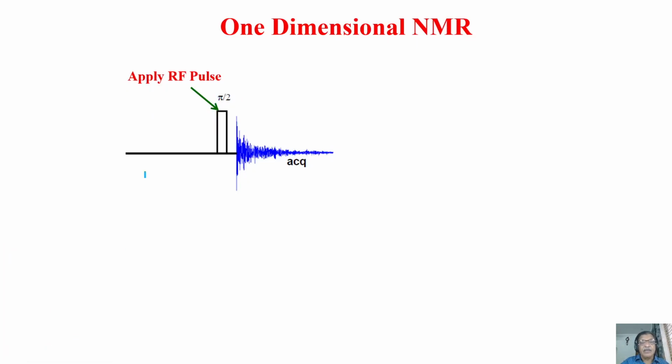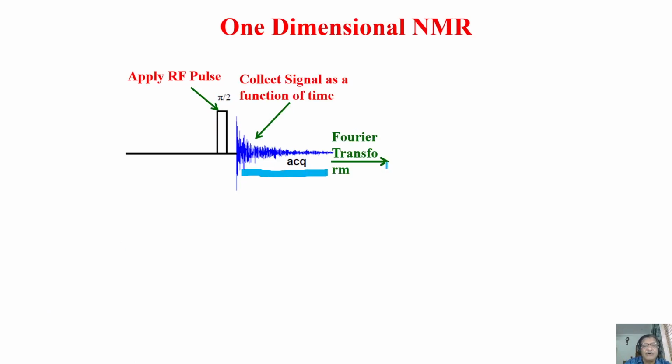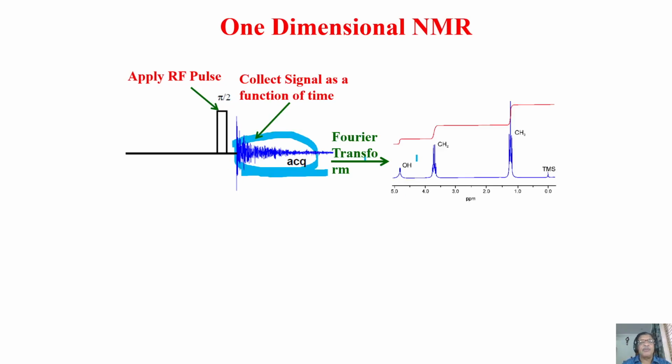Fine. This is what is happening here. If you look at it, you are collecting the signal as a function of time. And what you are going to do is the Fourier transformation. Remember, I said when you collect the signal in the time domain and do the Fourier transformation, time and frequency are Fourier pairs. Mathematically, time and frequency are Fourier pairs. Now you are converting the time domain signal to a frequency domain signal. What you are going to get is a spectrum like this.